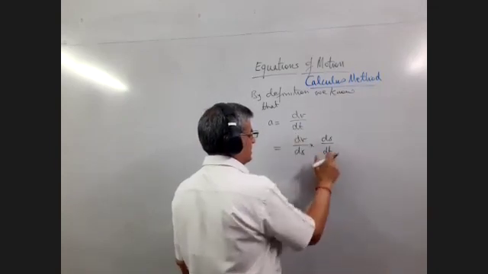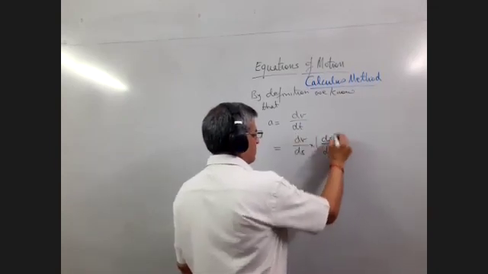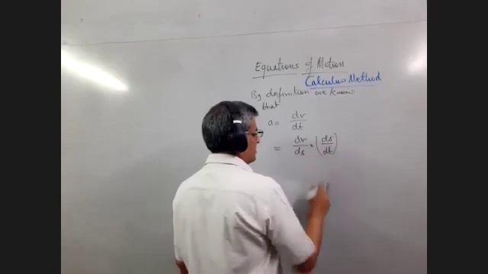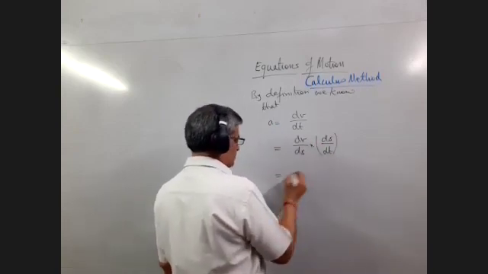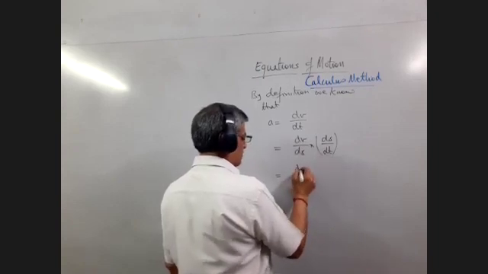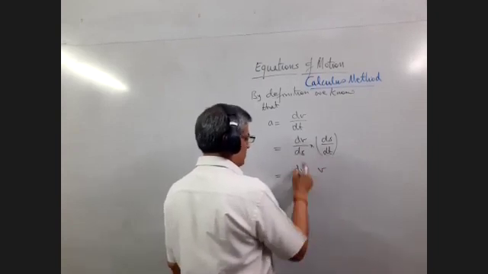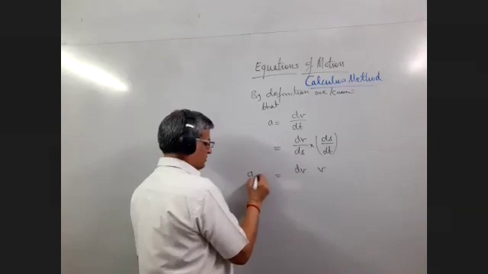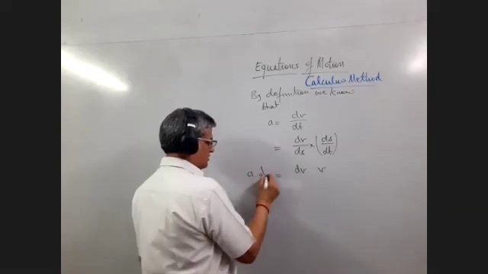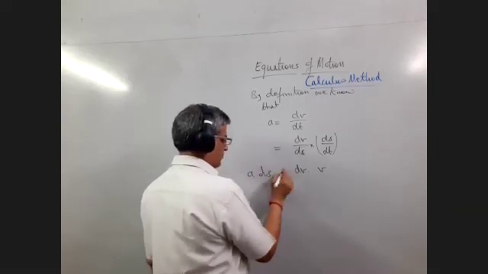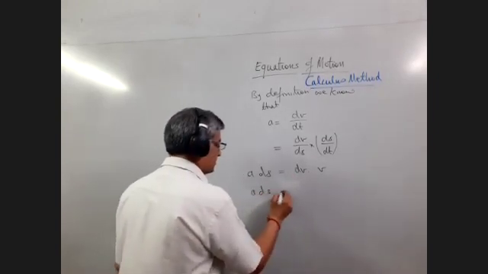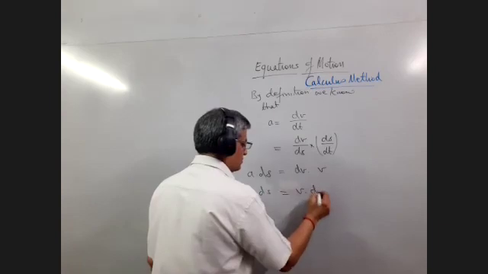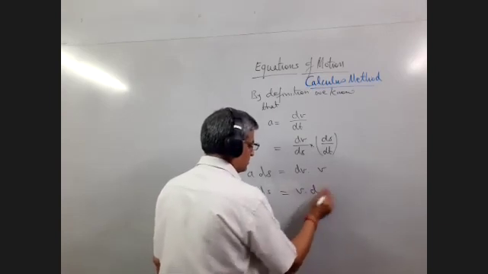I adjust this dt with this ds, and the instantaneous rate of change of displacement is called velocity. So this becomes v into dv upon ds, and this ds we write with a. So this becomes a ds is equal to v into dv.